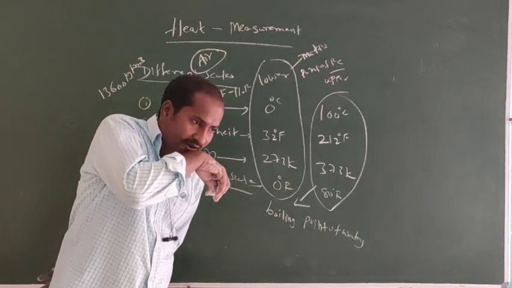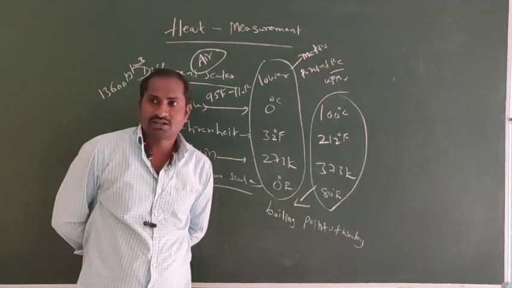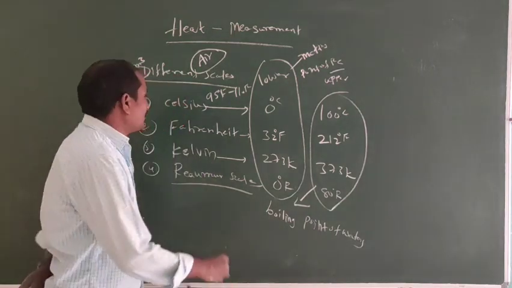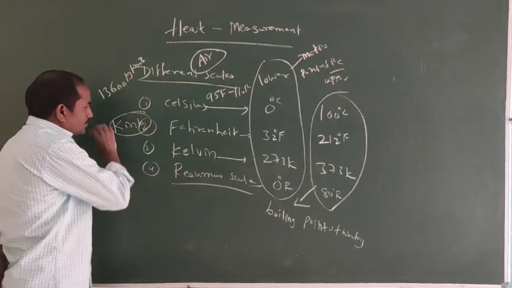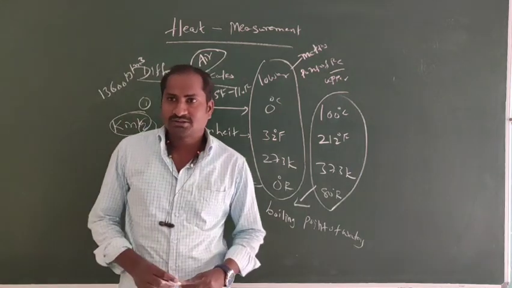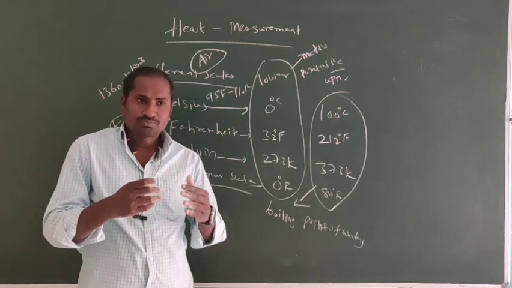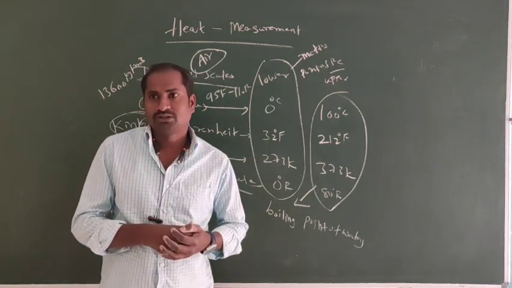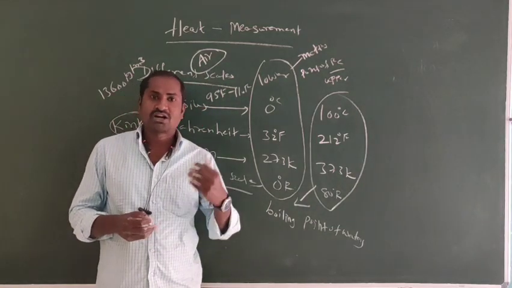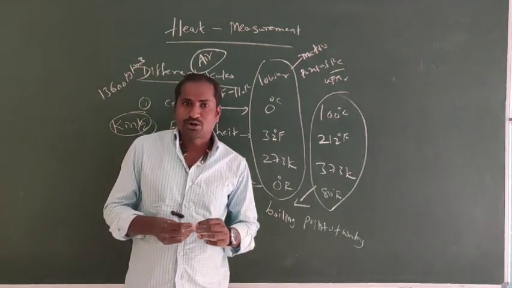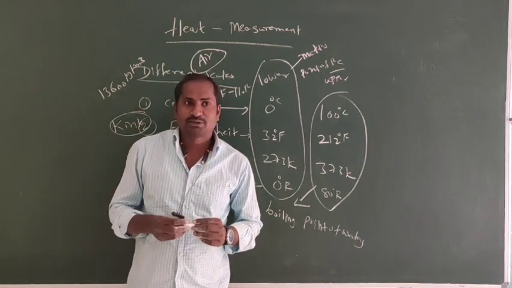What is the use of the kink? We know already, the kink prevents the fall of the mercury level. So before measuring the body temperature, we give a jerk to measure the accurate value. Because of the jerk, the mercury level comes down to the starting point. That's why before measuring body temperature, we give a jerk to the clinical thermometer.